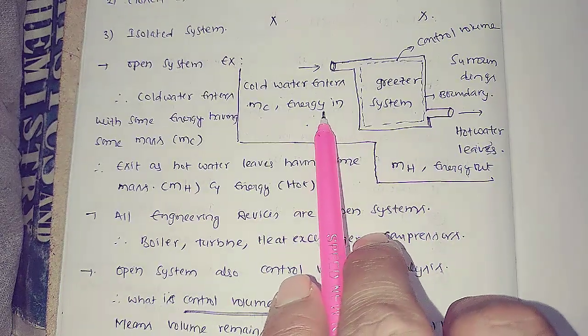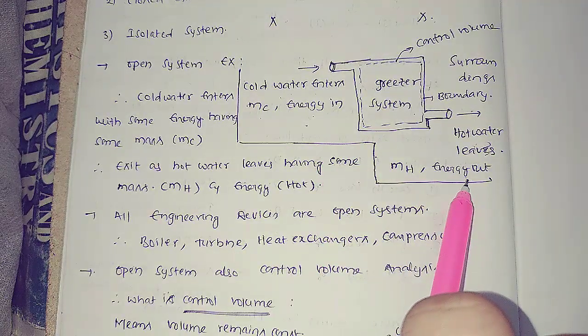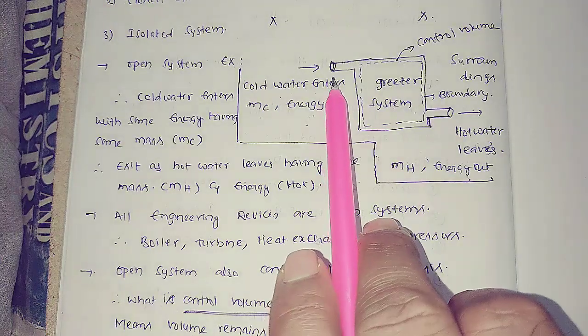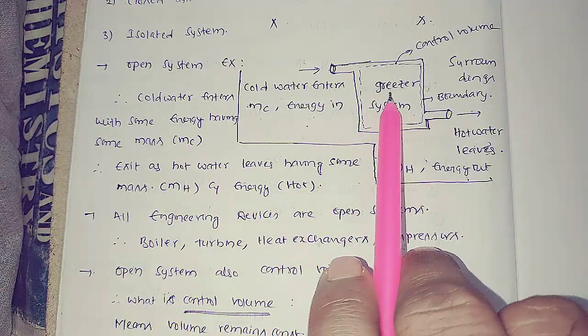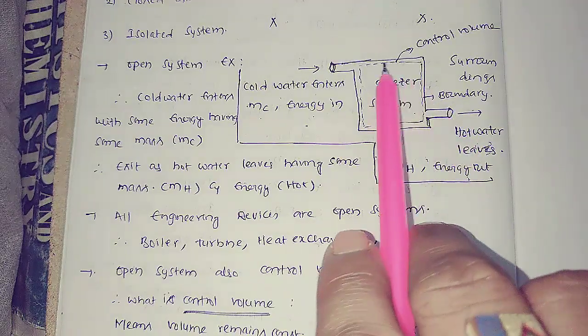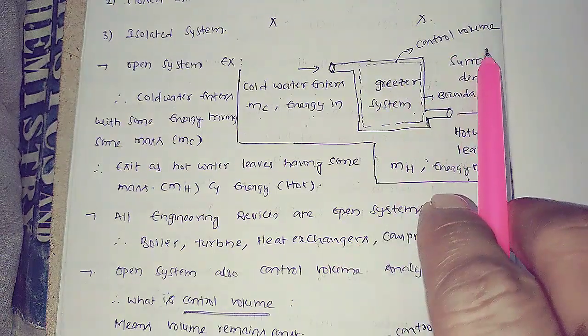Cold water has more density and hot water has less density. So the energies are different. Cold water mass enters into the system and mass leaves the system. This open system is also called control volume analysis.